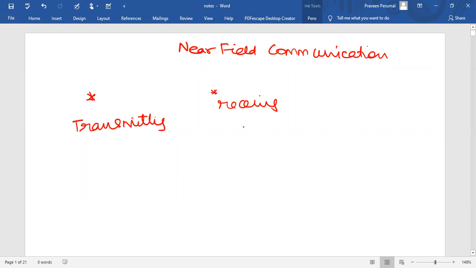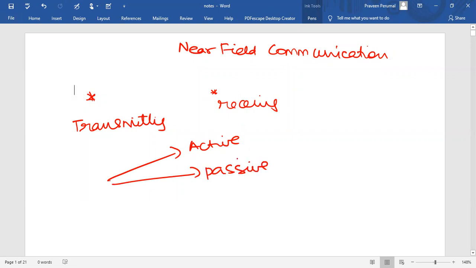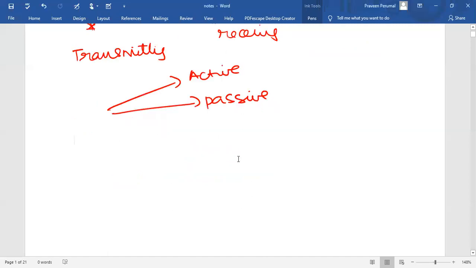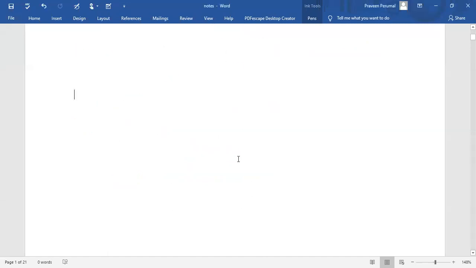Now there are many devices which use this NFC standard, and they could either be active or passive in nature. So NFC devices can be classified into passive devices or active devices. Now what is a passive device? What is an active device? Let's come to the first one, the passive NFC device. So what is a passive NFC device?